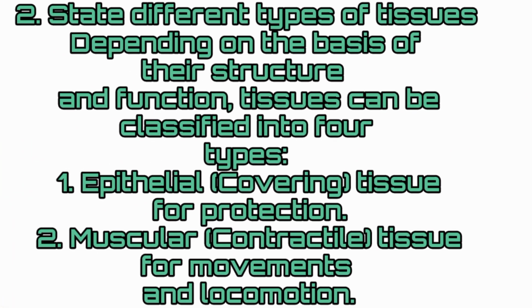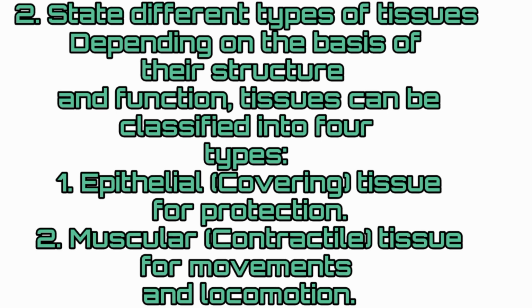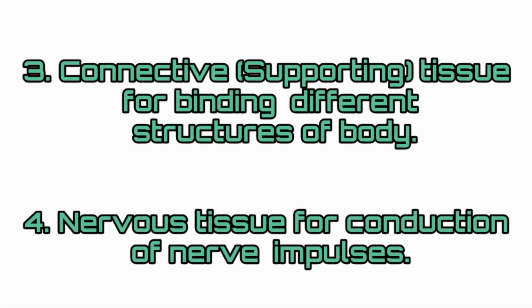State different types of tissues. Depending on the basis of their structure and function, tissues can be classified into four types. First one, epithelial, that is covering tissue for protection. Second one, muscular, contractile tissue for movements and locomotion. Third one, connective, that is supporting tissue for binding different structures of body. Fourth one, nervous tissue for conduction of nerve impulses.